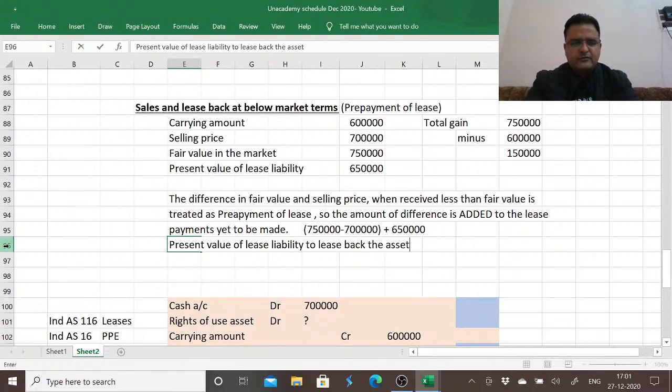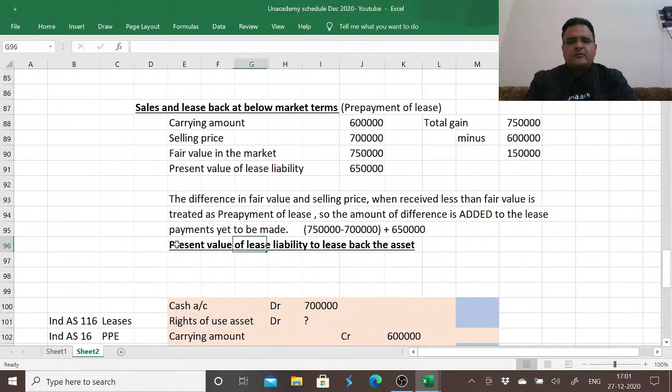Can I say so? So the present value of lease liability to lease back the asset is actually 6,50,000. We are yet to pay 50,000 because we received less. So in total, we have agreed to pay 7 lakh as lease liability. On the face, it seems that we are yet to pay only 6,50,000, so our lease liability is only 6,50,000. But in reality, we are paying back 7 lakh in today's terms.